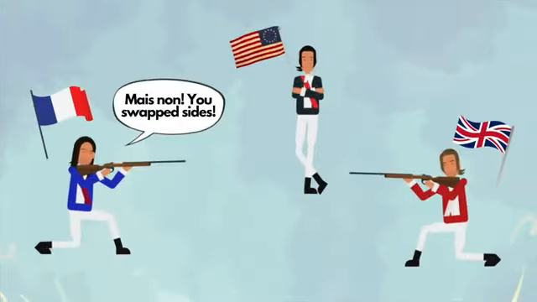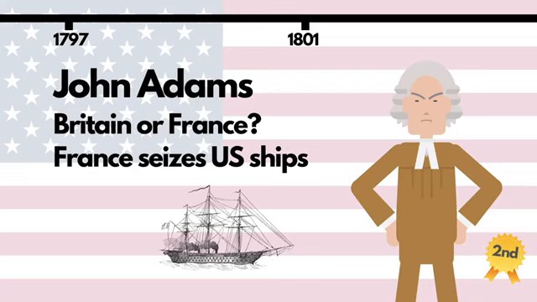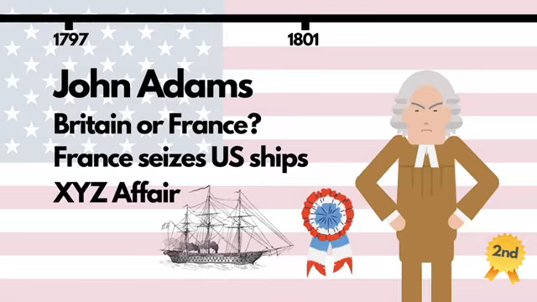Despite this, for some reason France perceived the US to be on the British side, and they started seizing American merchant ships. Adams sent a peace commission to France, which resulted in the French snubbing the Americans and demanding a huge bribe. The incident, dubbed the XYZ affair, turned France from a potential ally into an enemy, and US ships began attacking French vessels in the Caribbean.